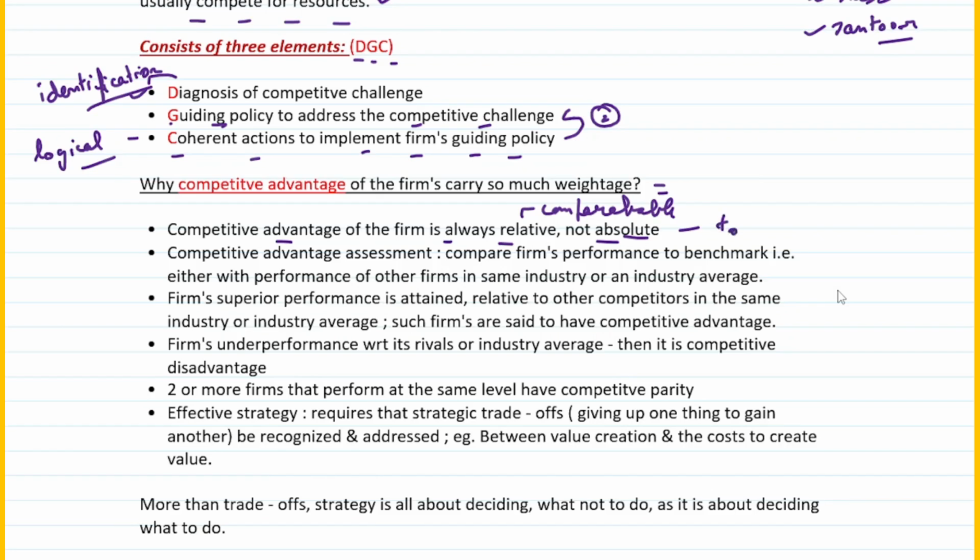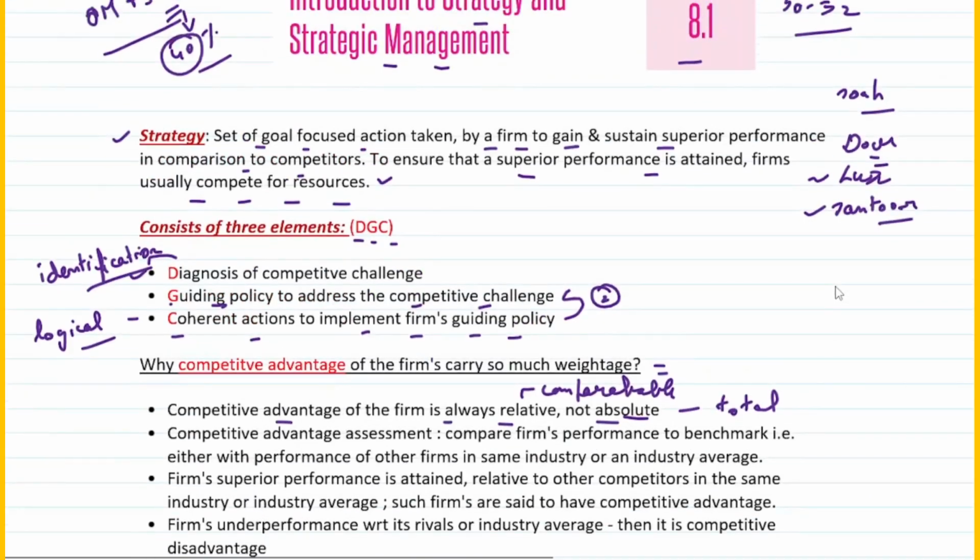Absolute is nothing but the total. How do you understand this? Now, for example, we took the example of 3 soaps, right? How do you know whether the performance of Dove with respect to Lux and Santoor is good or not? You can only know by comparing it, right? For example, you can look at their revenues.